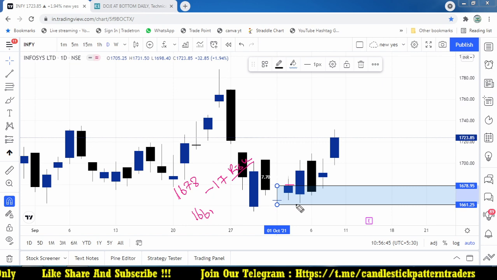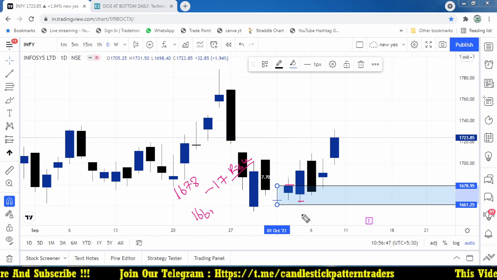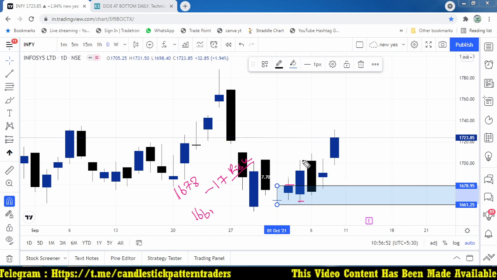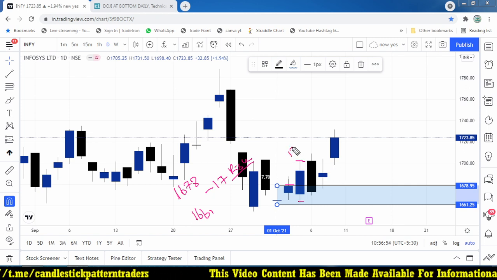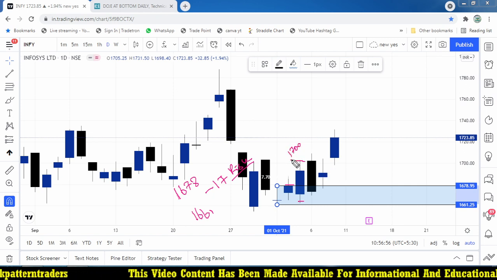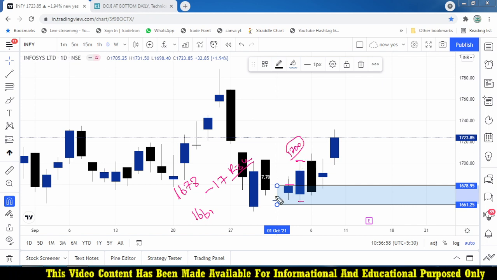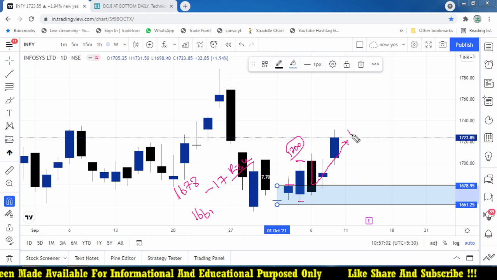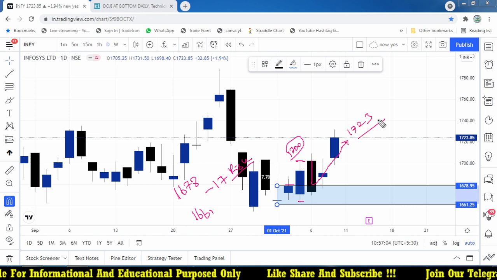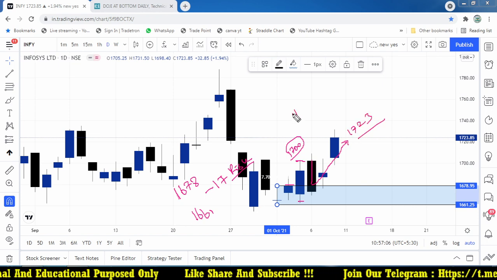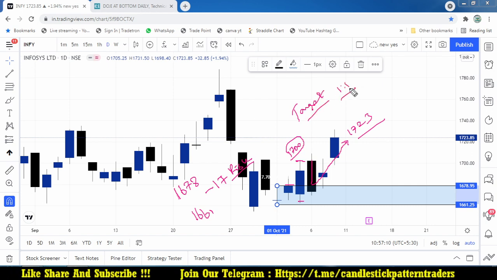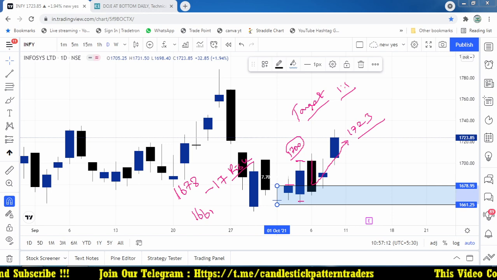When it is broken, the next day it comes near your stop loss, but it does not trigger your stop loss. So the trade is still live, and the next day itself it nearly reaches 1700. So your target got triggered here, and again the next day it fell down, and it is still continuing the trend. Now it is 1723. Here also we are making the target. So as per the 1:1 risk reward ratio, that also triggers your target.